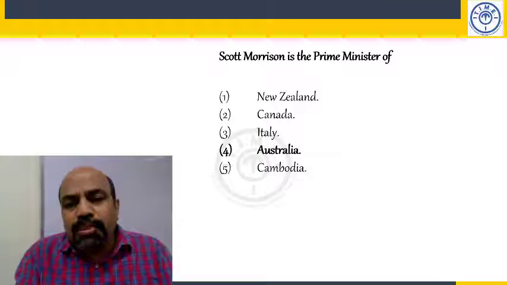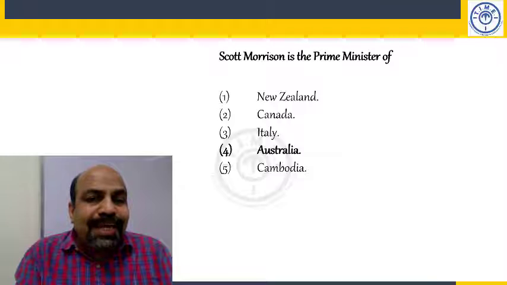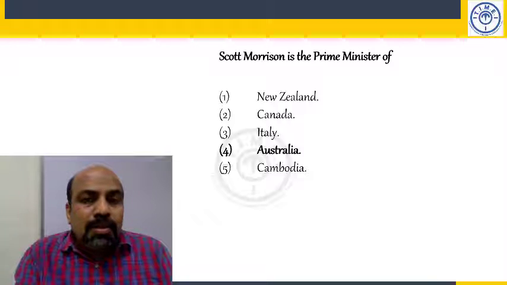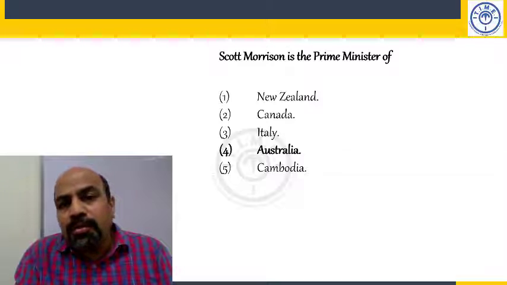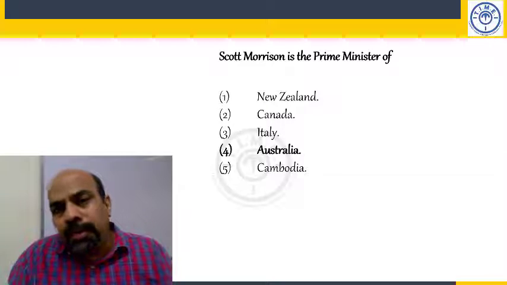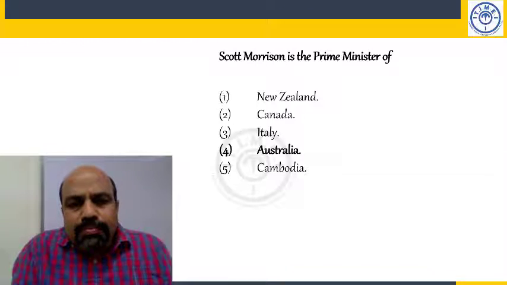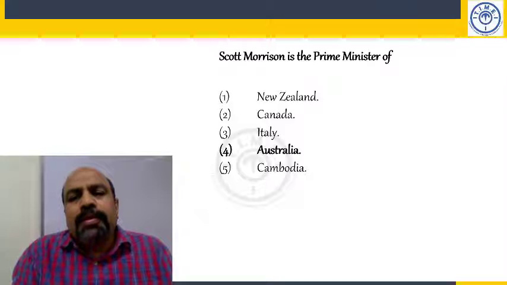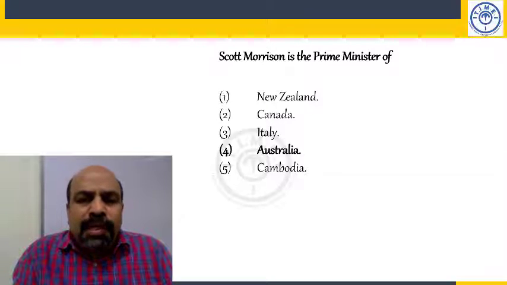Canada's Prime Minister is Justin Trudeau. Canada is the second largest country in the world by area.